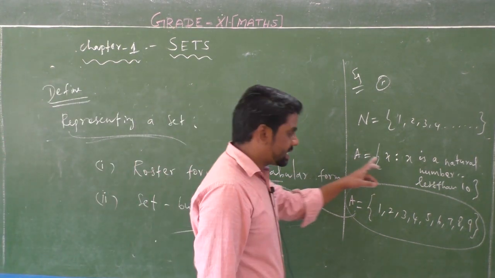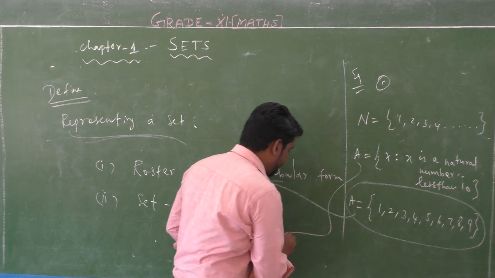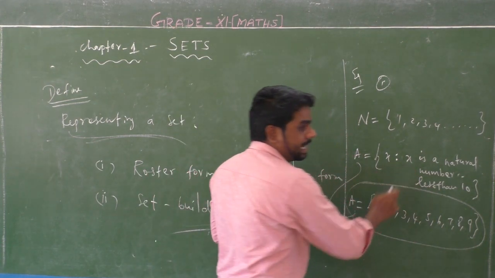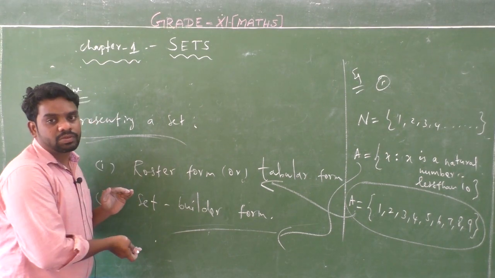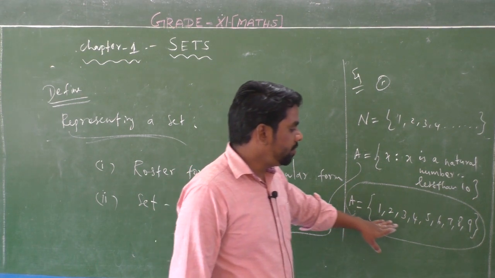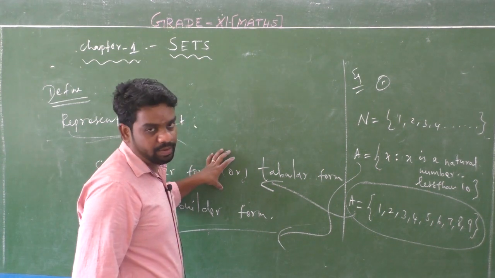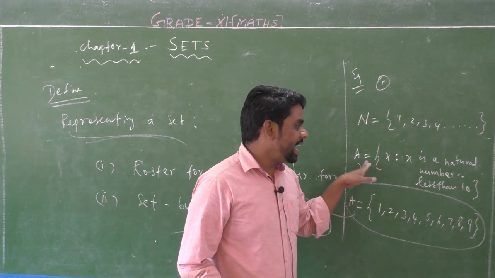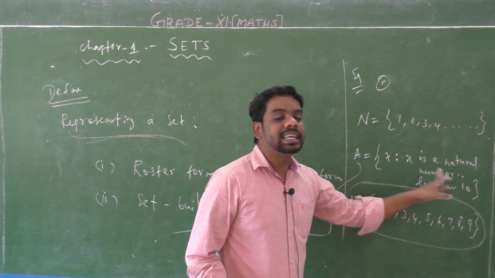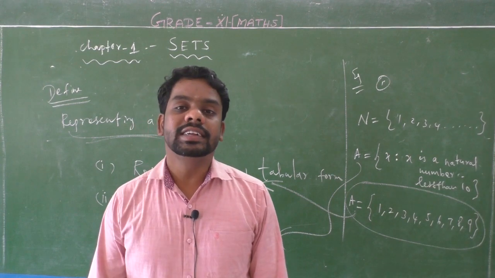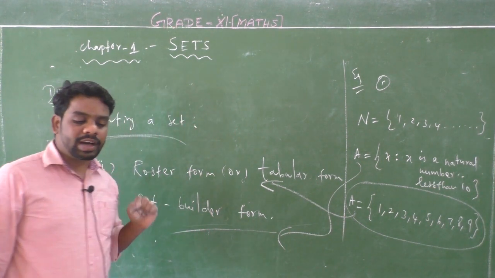Suppose A is equal to x such that x is a natural number less than 10. So using the common property, this type of set is called set builder form. Okay? So A equals 1, 2, 3, 4, 5, 6, 7, 8, 9: this type of format is called a roster form or tabular form. Same as A equal to x such that x is a natural number less than 10: this type of format is called a set builder form. Okay? Right?